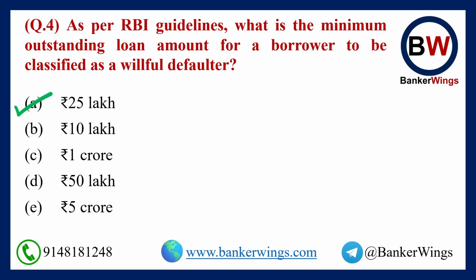But who is a willful defaulter? A willful defaulter is a borrower who has not repaid the loan even though he or she has the capacity to repay it, or he or she has diverted the loan funds for some purpose other than that for which the loan was given, or he or she has disposed of the loan security without the knowledge of the bank. Such a borrower would be called a willful defaulter. But for a borrower to be classified as a willful defaulter, the minimum outstanding loan amount has to be 25 lakh rupees.